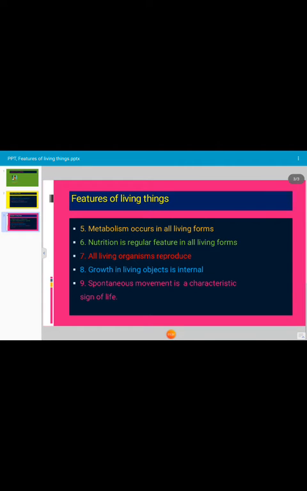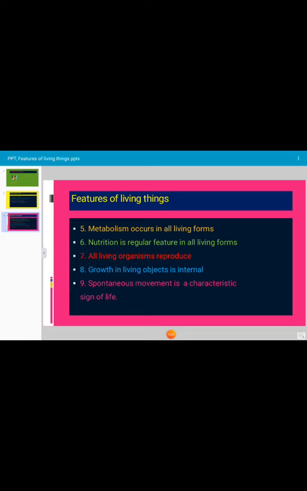Next, metabolism occurs in all living forms. Metabolic changes are a characteristic sign of life. The metabolic changes may be constructive or destructive, but they occur in living organisms. Another feature of living things is nutrition. Nutrition through food is a regular feature in all living organisms.